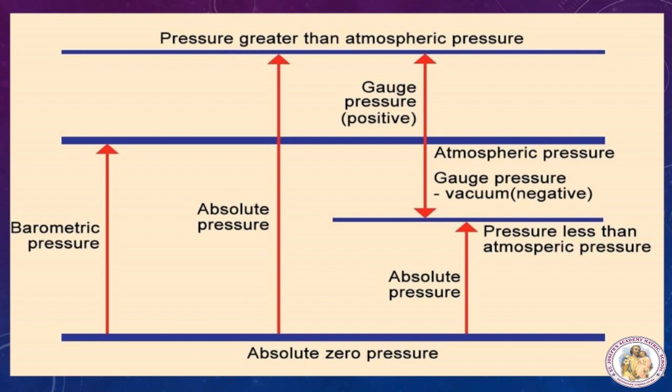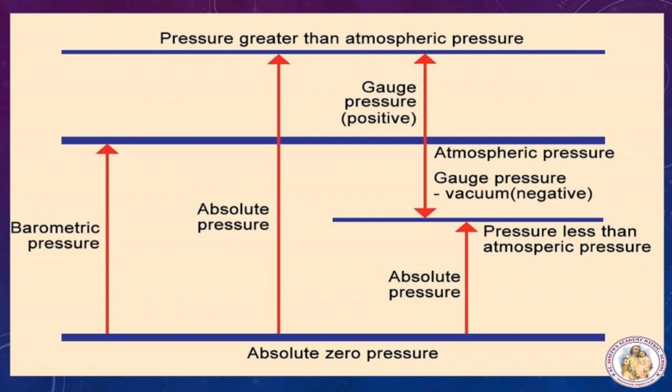In this figure we can understand what gauge pressure is and how they measure the absolute and gauge pressure. In this, the center blue line is the atmospheric pressure. Above the atmospheric pressure will be denoted as A, and below the atmospheric pressure will be denoted as B. If I take any pressure from absolute zero, that is known as absolute pressure. If we measure from absolute zero, it may be above the atmospheric also, it is known as absolute pressure.